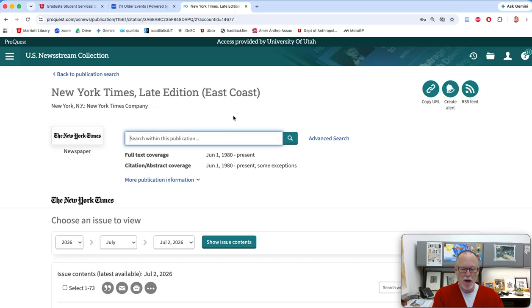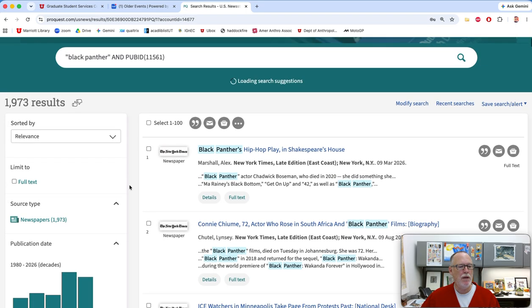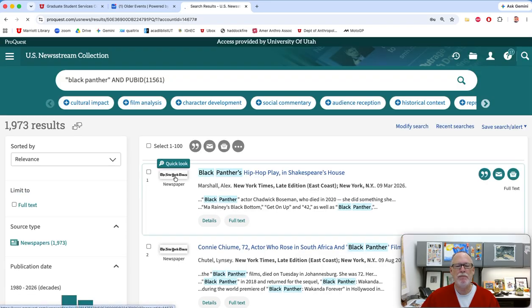In this one, I would say, put it in quotes, Panther, and then you can look at a date range in case you're worried, because in this instance, you might find the political activist group from the late 60s and the mid 70s, the Black Panthers. And you can go by date. So when did that film come out? That was like 10 years ago? What is this right here? 2010. Ticket update.